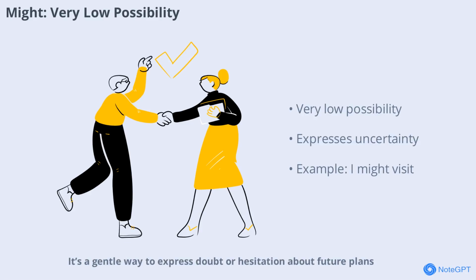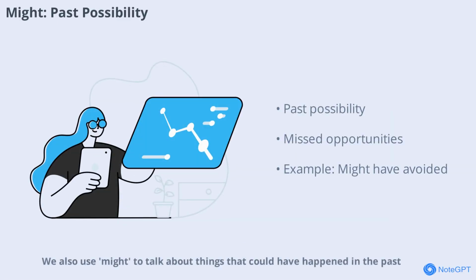It's a gentle way to express doubt or hesitation about future plans. We also use might to talk about things that could have happened in the past but didn't. For example, if you had checked the setting, you might have avoided the strike. This use of might helps us discuss missed opportunities or possibilities that didn't become reality.